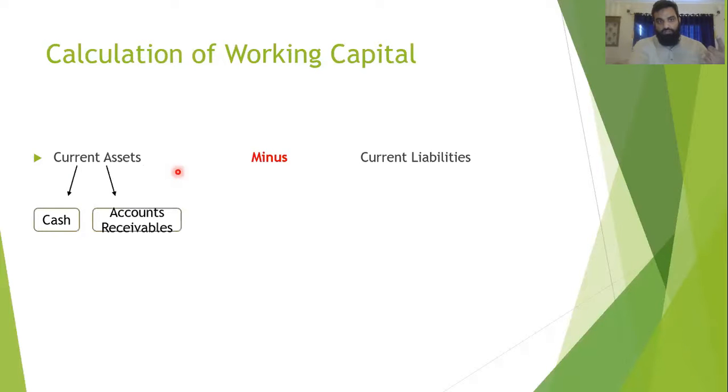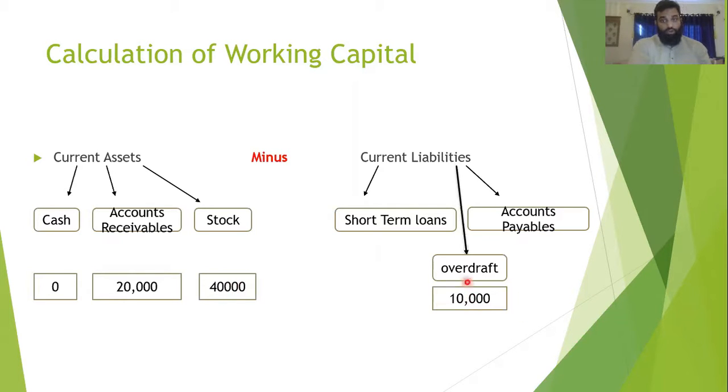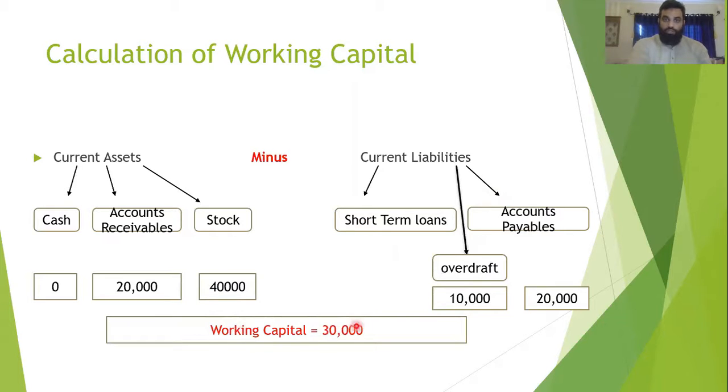We have to go back to the same slide where we learned the formula for working capital: current assets minus current liabilities. Let's say we have no cash. My accounts receivables, my customers, owe me 20,000. I have inventory left that is 40,000. I have to pay a 10,000 overdraft. Now this means that I have a negative cash balance, and I have to pay 20,000 to my suppliers, which is also known as accounts payables. If I work out and calculate my working capital, it will show me that my working capital is 30,000.